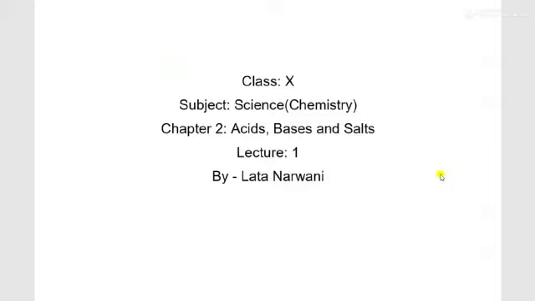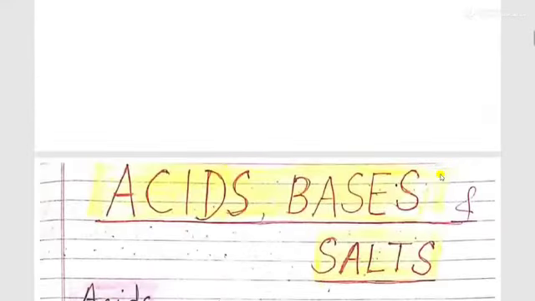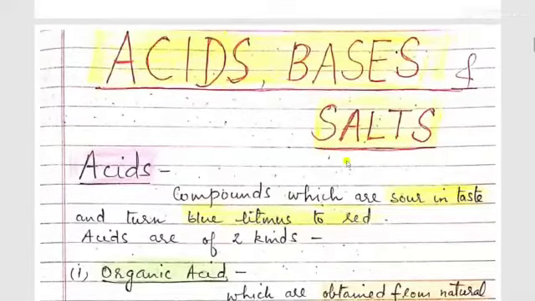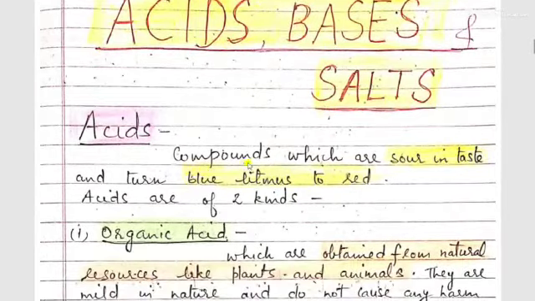So today we will start the second lesson of chemistry, that is acids, bases and salts. What are acids? Acids are the compounds which are sour in taste and turn blue litmus to red. Acids are of two kinds. First, organic acids and second, mineral acids.